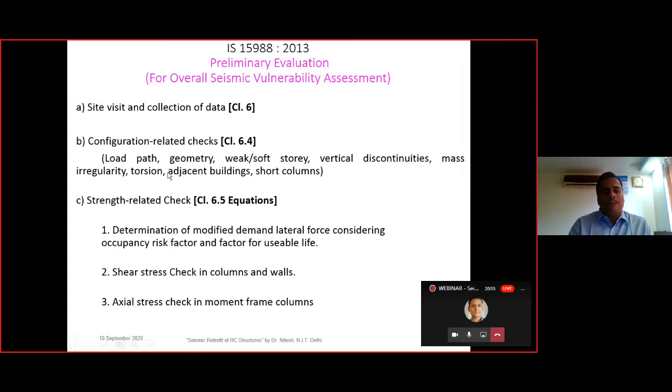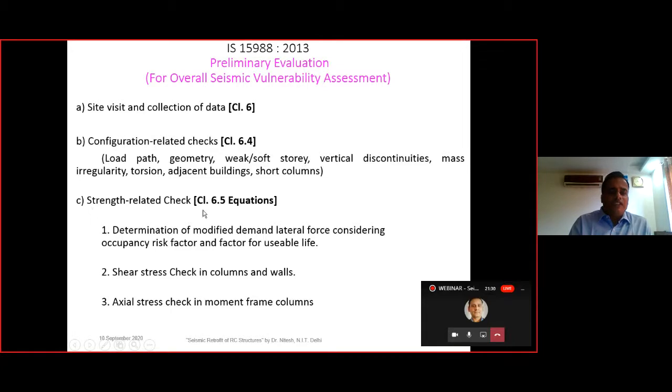We have to see the adjacent building. So for the adjacent building, there should be a proper gap and the pounding should not happen. And if there is some possibility of the pounding, then we have to note it down. Then there is short column, that also has to be mentioned. And in clause 6.4, it is very clearly written what is the definition of the short column and the adjacent building pounding, and what are the limits for the adjacent building pounding. So in that case, we have to note down these particular things. We will see these things in detail in the coming slides.